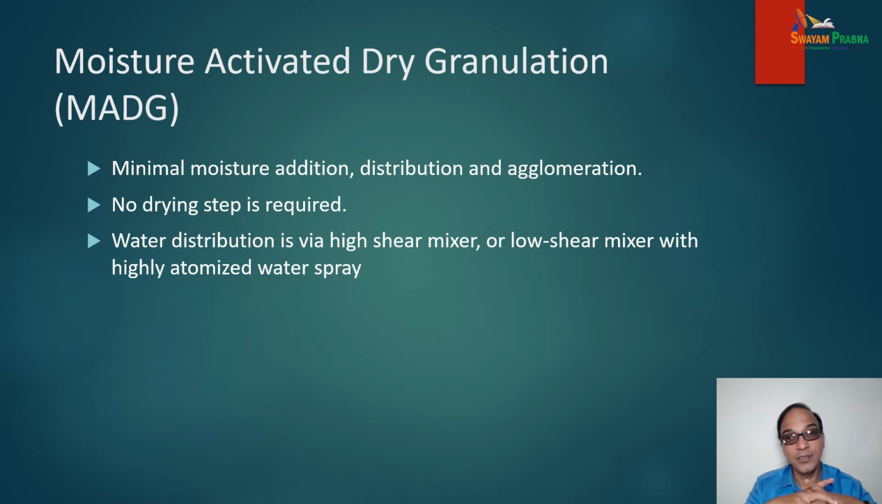MADG, moisture activated dry granulation. There is minimal moisture addition in this type of granulation, and distribution and agglomeration are minimal also. There is no drying step requirement here. Water distribution is via a high shear mixer or low shear mixer with highly atomized water spray. So MADG has these special features.